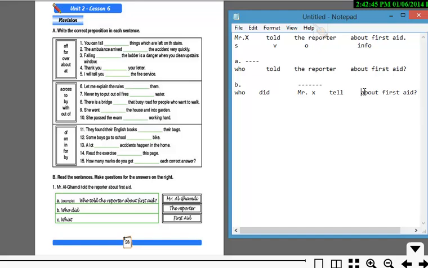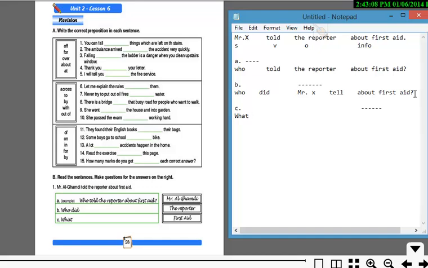Now, if we want to ask about something else, like the extra information, the info, okay? So we're going to start by asking what, using the question word what. What is a question word.